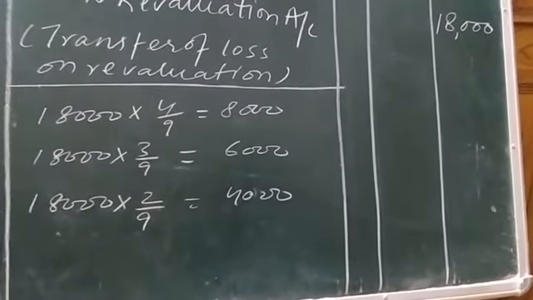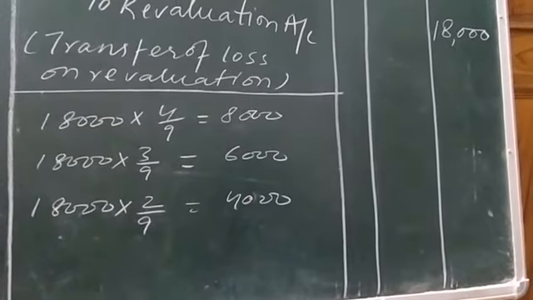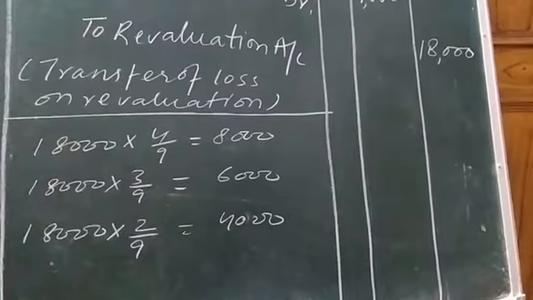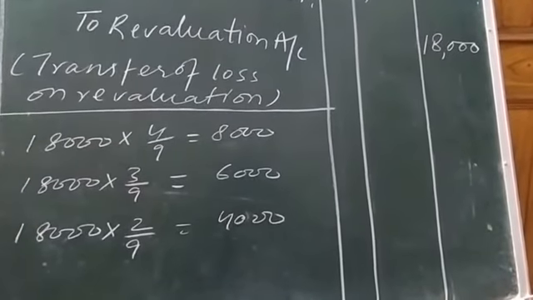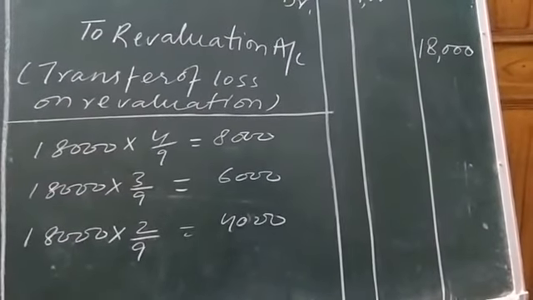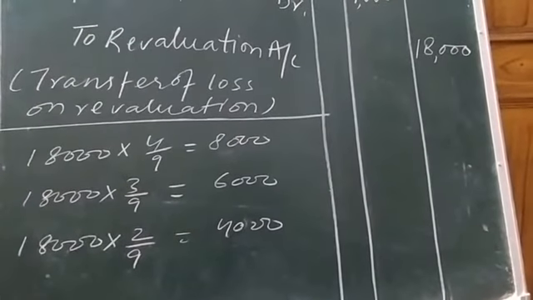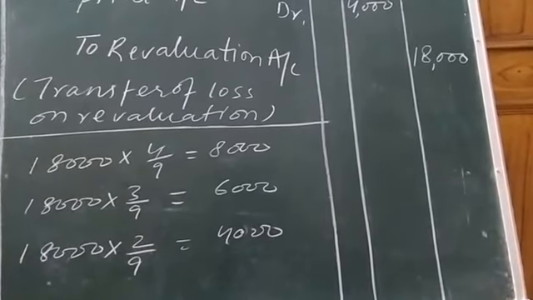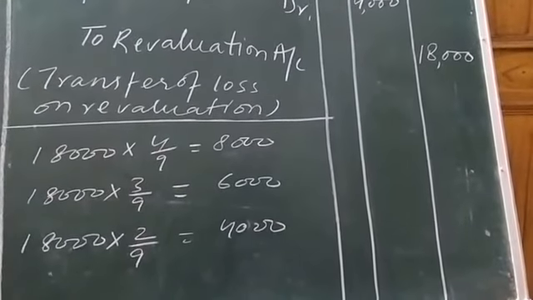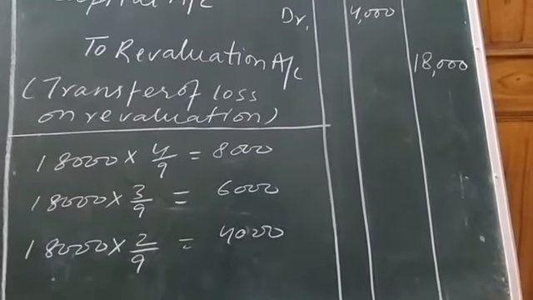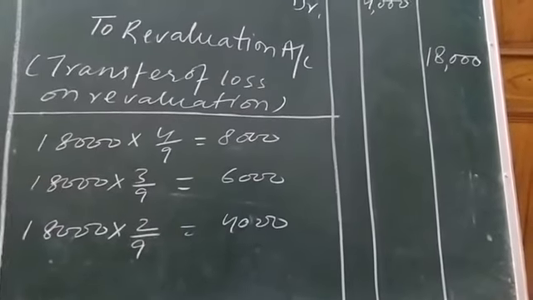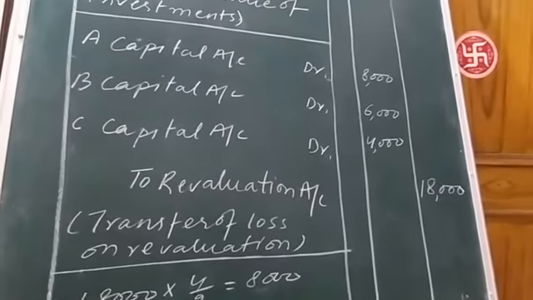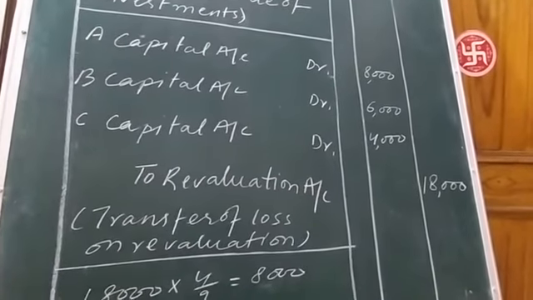The 18,000 loss: total division was 9, and out of total 9 divisions, 4 divisions belong to A, 3 divisions to B and 2 divisions to C. Resultantly, the amount of loss recovered from A is 8,000, B 6,000 and C 4,000 rupees. This is to be written in the second journal entry in front of A, B and C's capital.